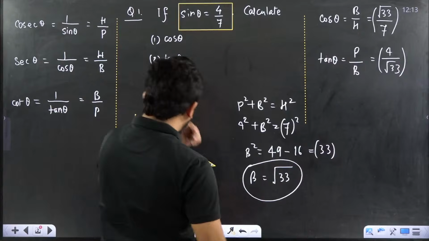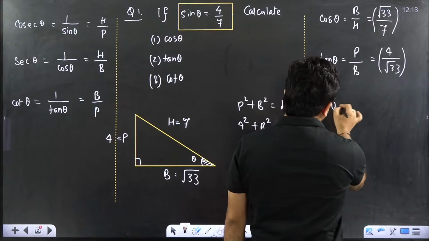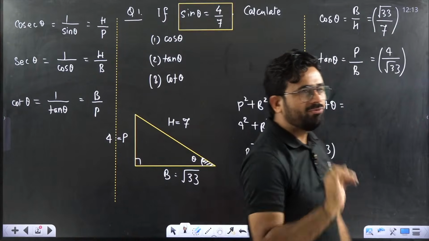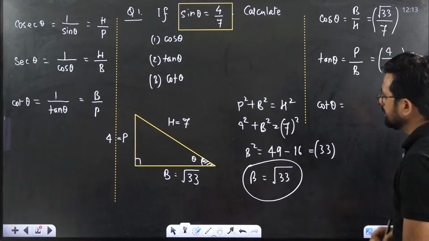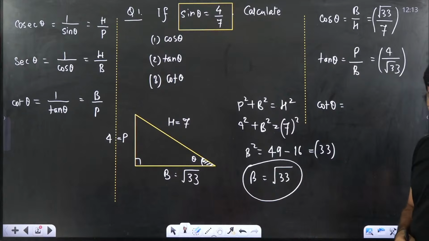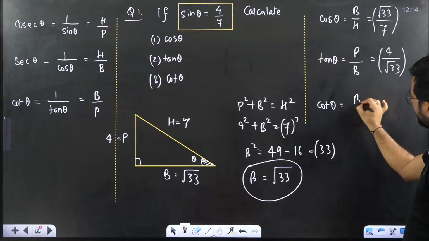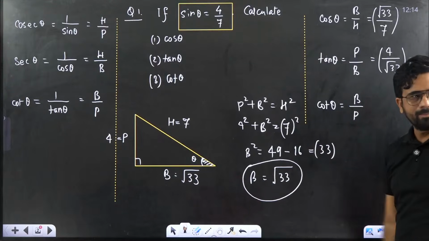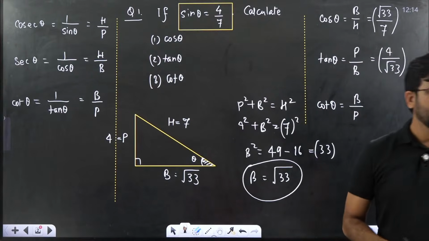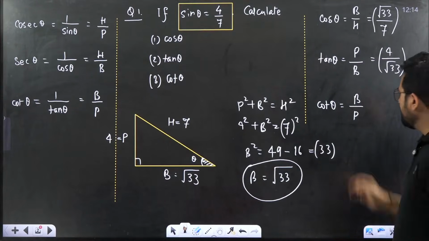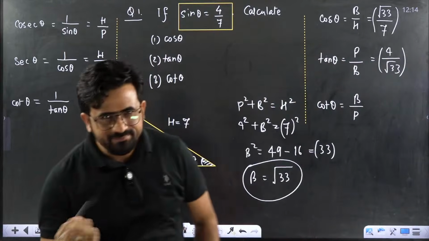Next point. Suppose I will ask you what is cot theta. Everyone try, beta. Take your pen or copy. Please try it and tell me the answer. Cot theta, very simple. You can calculate. I am giving you a hint. This would be base by perpendicular. Please tell me the answer. What will be the answer beta? Base by perpendicular.